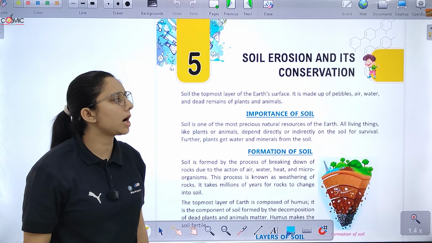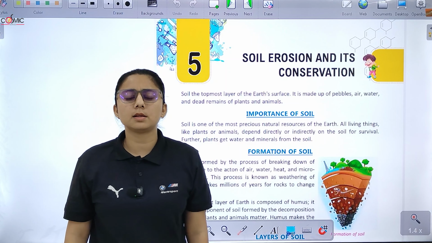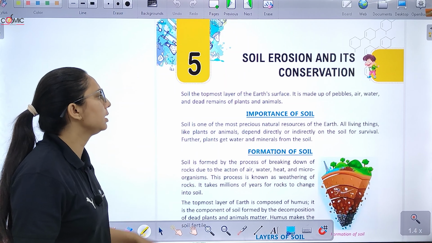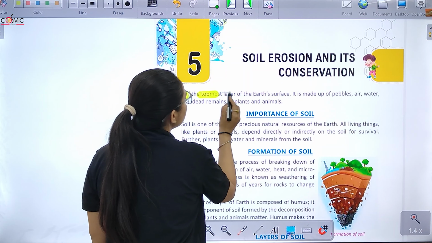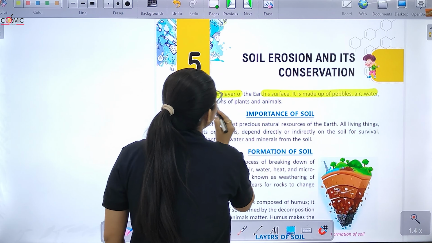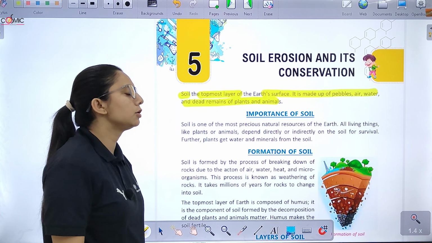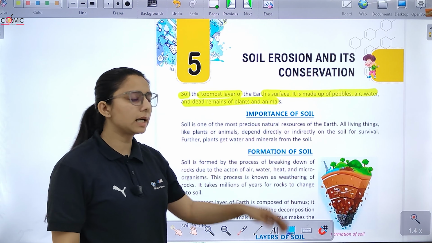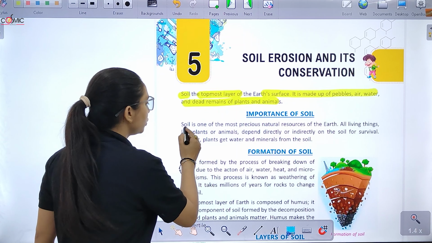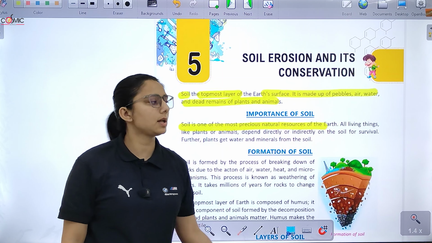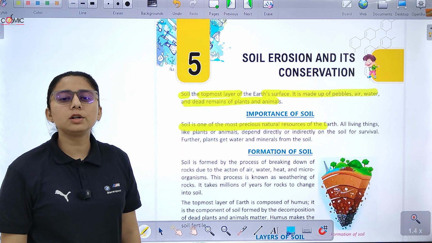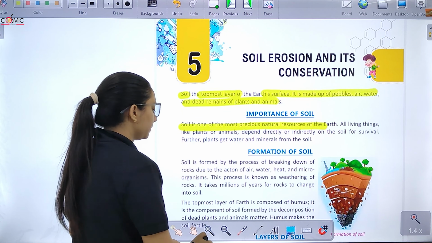Children, today let's start with chapter number 5, soil erosion and its conservation. In this chapter, we will study about soil erosion and conservation. Soil, what is it? It is the topmost layer of the surface. It is made up of pebbles, air, water and remains of plants or animals. So let's study about the importance of soil. Soil is one of the most important natural resources. All living things, चाहे वो plants हो, चाहे animals हो, they depend directly or indirectly on the soil for survival.